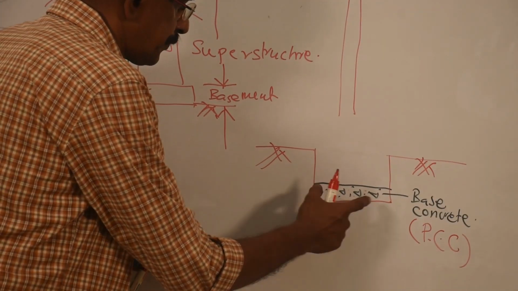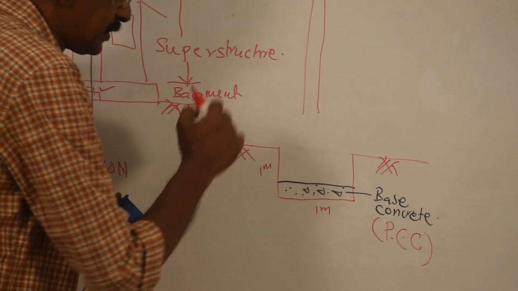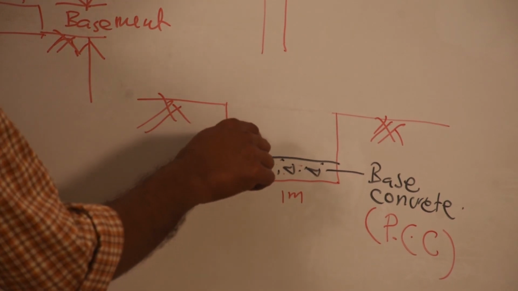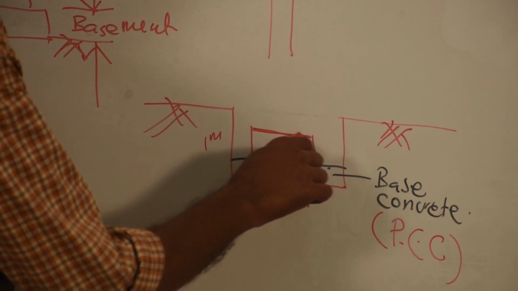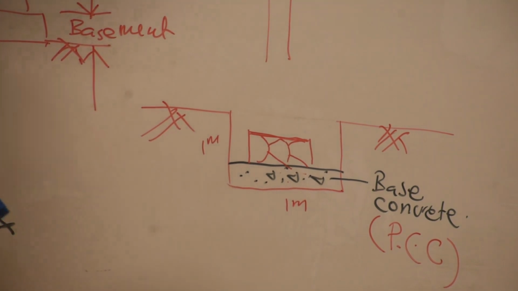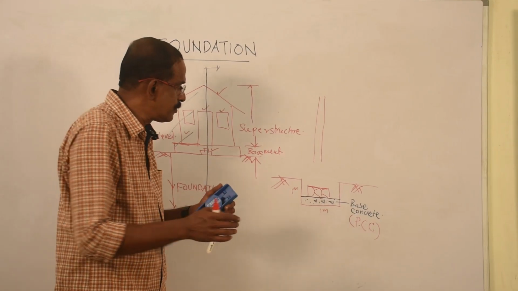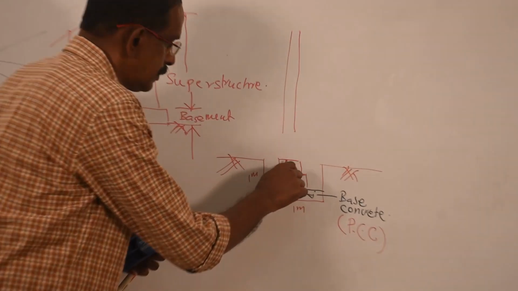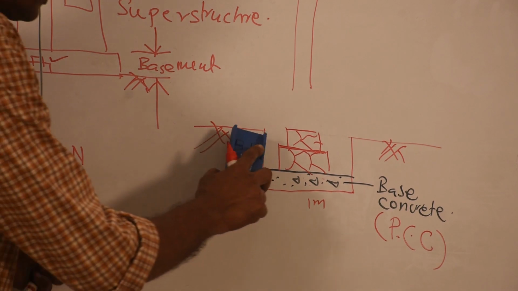So as a first step, suppose this is 1 meter width and depth, already we have discussed, it is 1 meter. There you can gradually reduce the width, say 80 centimeter width as a first step. Assume I am using rubble. So this is the graphical representation for rubble. Say 80 centimeter and say 50 centimeter height. Then again you can reduce the width, say to 60 centimeter and the remaining height. Again rubble.